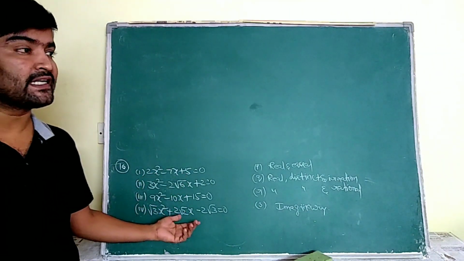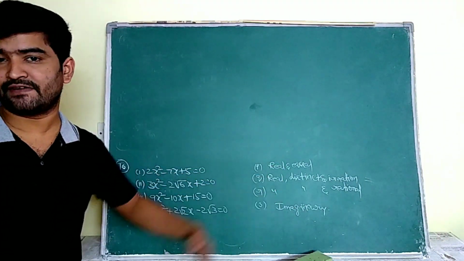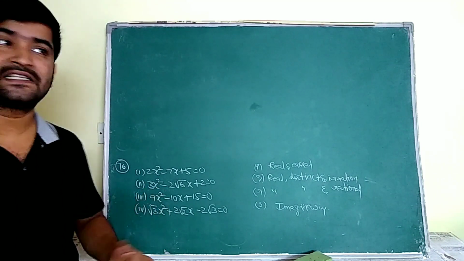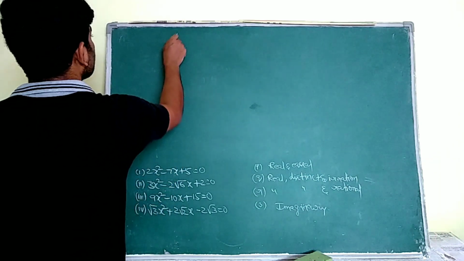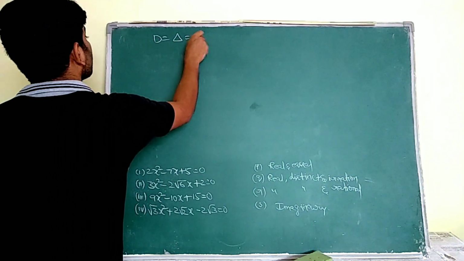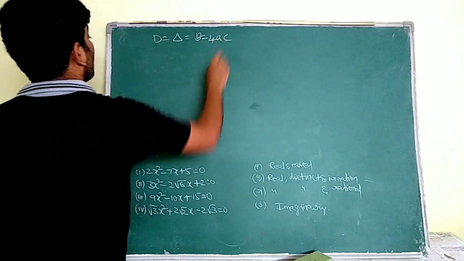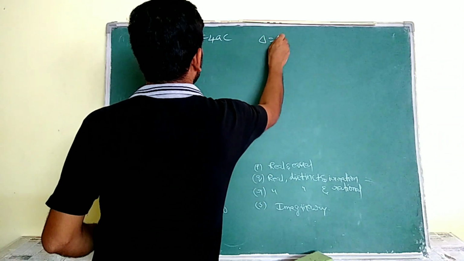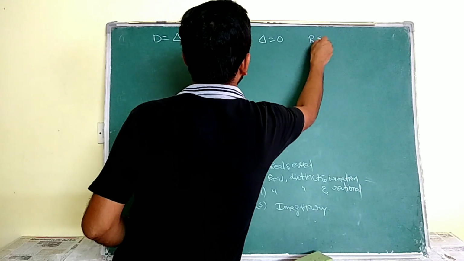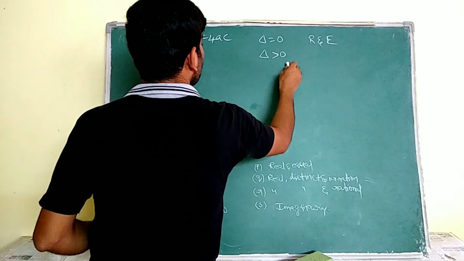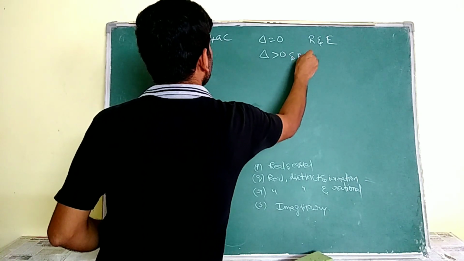Here he gave some quadratic equations and nature of the roots are given. Nature of the roots are described by the help of discriminant. We know that discriminant is equal to delta, or delta is equal to b square minus 4ac. Okay, so if delta is equal to 0, roots are real and equal. If delta is greater than 0 and perfect square,